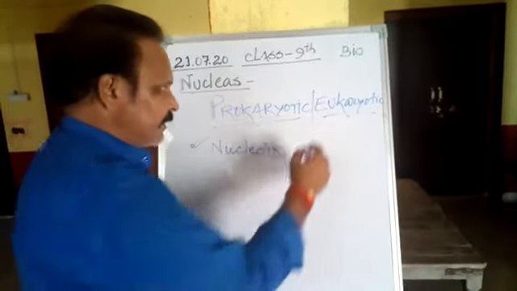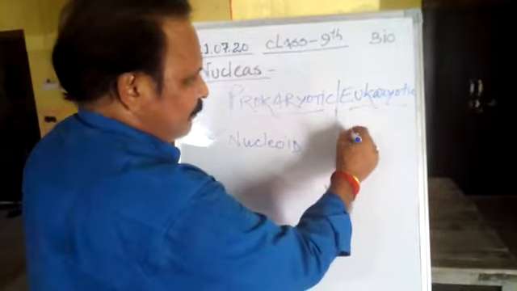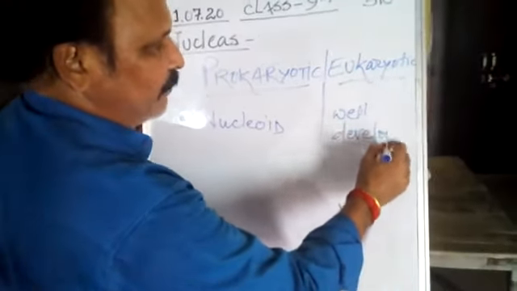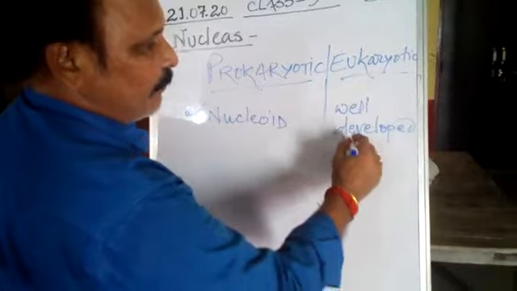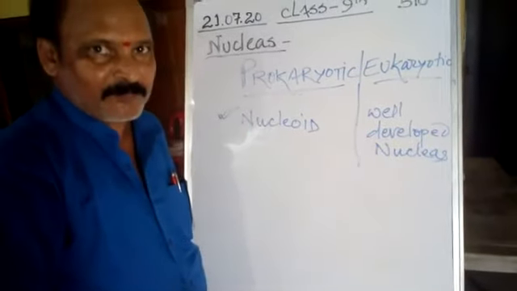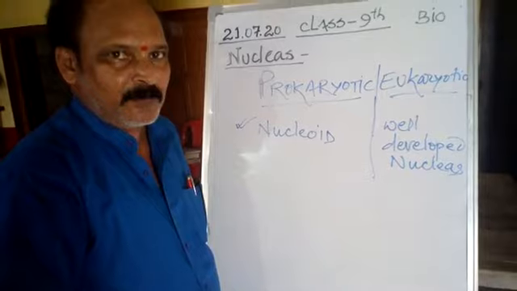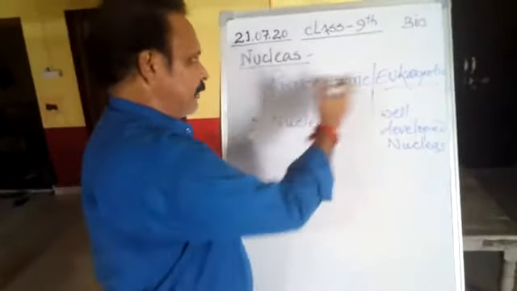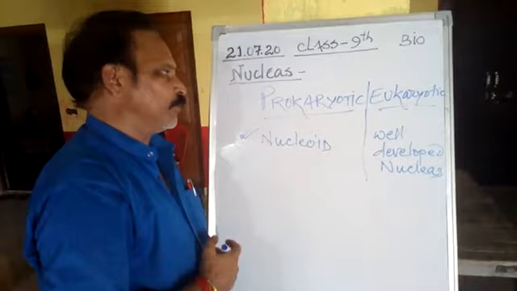Whereas in eukaryotic cells, a well-developed clear-cut nucleus is present with a double nuclear membrane. This is the basic difference between prokaryotic and eukaryotic cells.